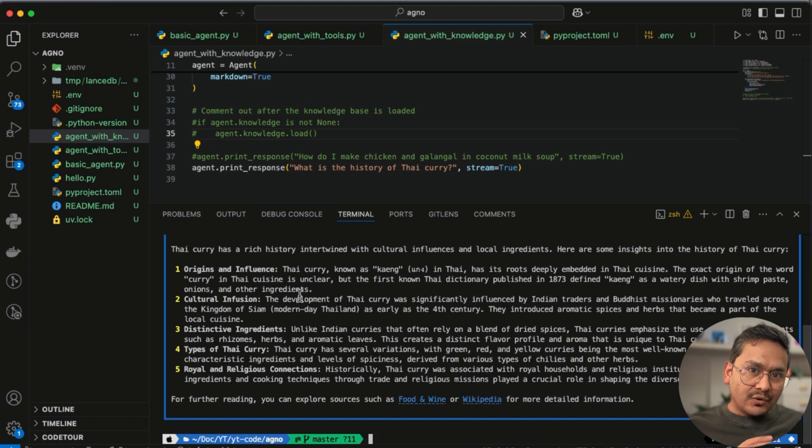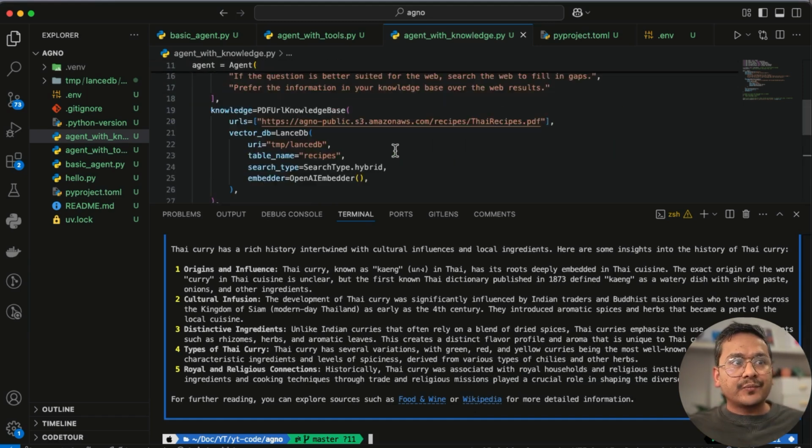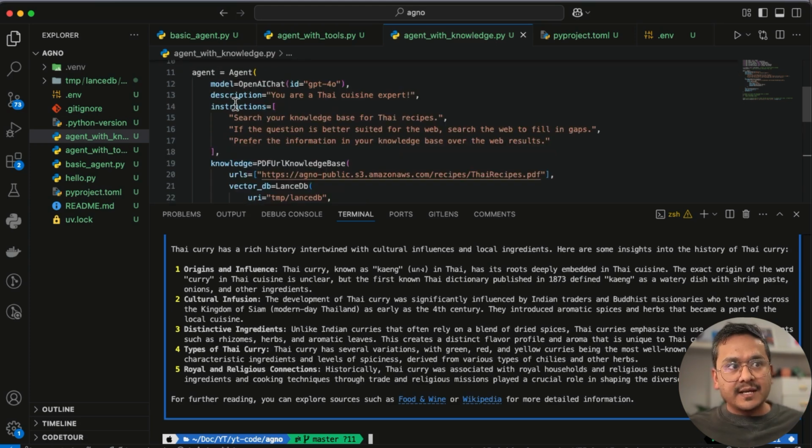Based on your question, this is happening because we are providing the instructions quite clearly here, saying, okay, search your knowledge base. If the question is better suited for the web, search the web to fill in the gaps. Prefer the information in your knowledge base over the web results. Based on the question, it decides. So here comes the autonomy of the agent. In LLMs, you said, okay, use this, use that, and so on. But with agents, you provide the tools that it needs to navigate through. It will take the action by itself using the tools, right? There is the LLM, and there are tools which take the actions as an agent, right?